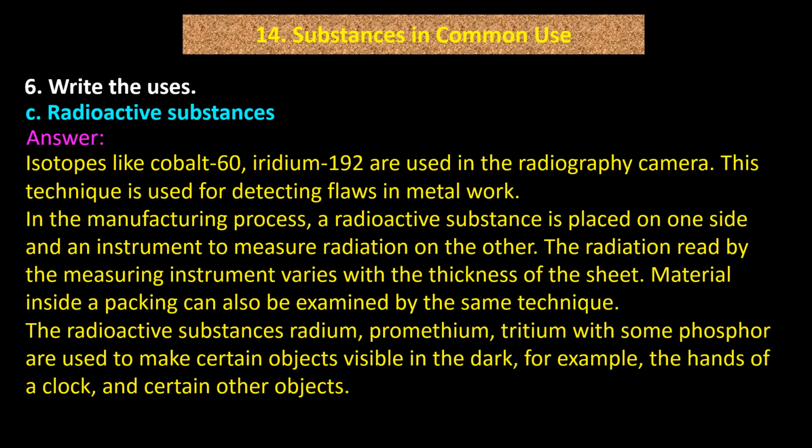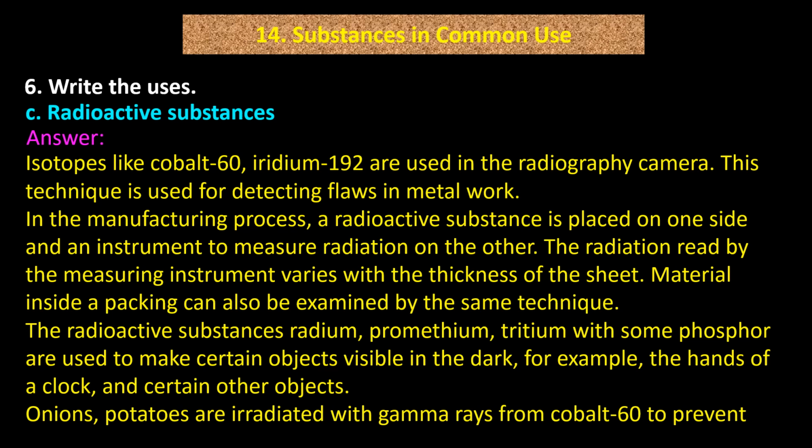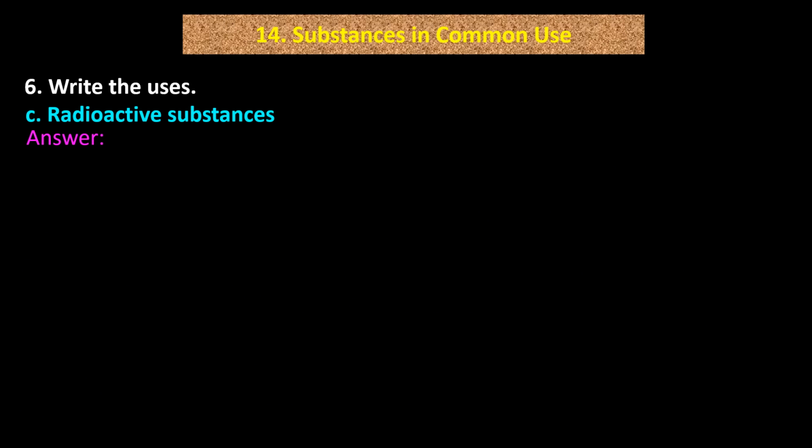The radioactive substances radium, promethium, tritium with some phosphor are used to make certain objects visible in the dark. For example, the hands of a clock and certain other objects. Onions, potatoes are irradiated with gamma rays from cobalt-60 to prevent their sprouting.